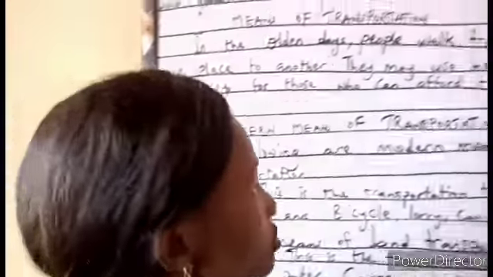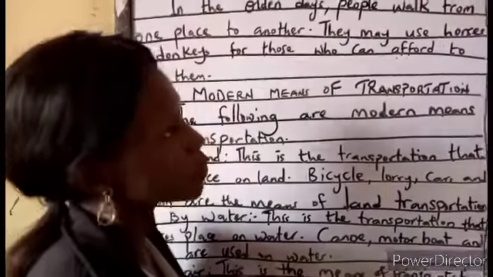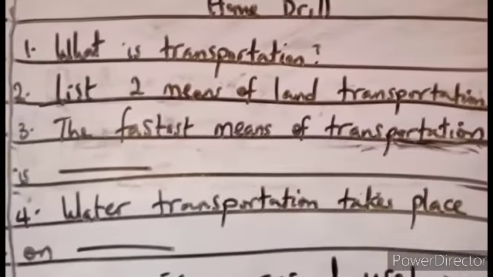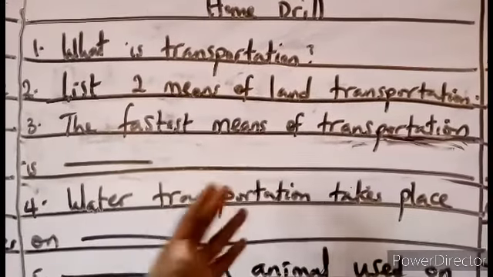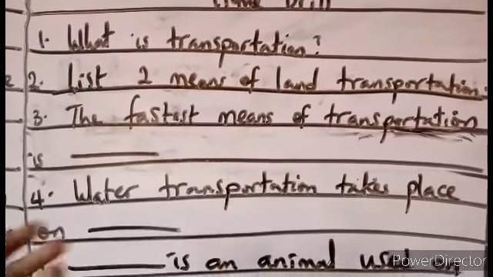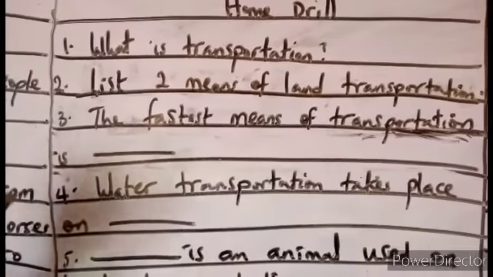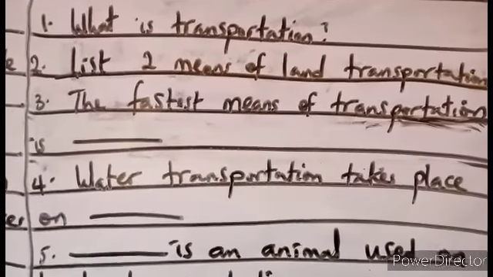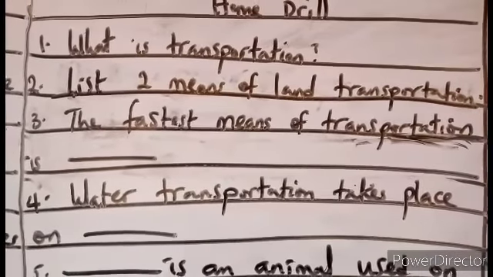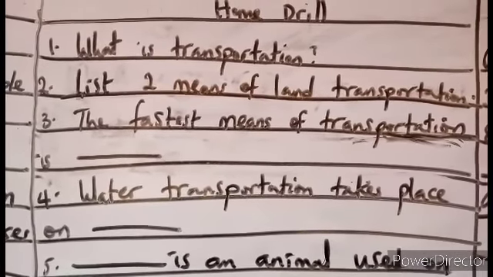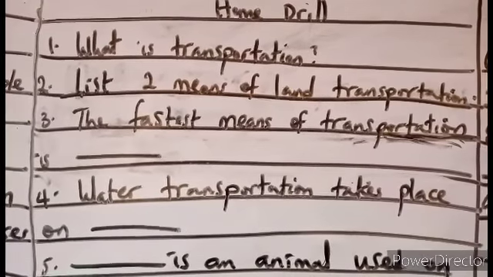Okay, my wonderful people, before I go, the questions for our home drill are: Number 1, what is transportation? What do you understand by transportation? 2, list 2 means of land transportation. What are the transportation that we use on land? 2 means. 3, the fastest means of transportation is, you tell me. 4, water transportation takes place on dash. Is it on land, on air, or on water?